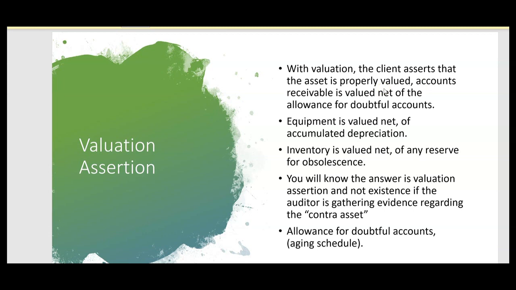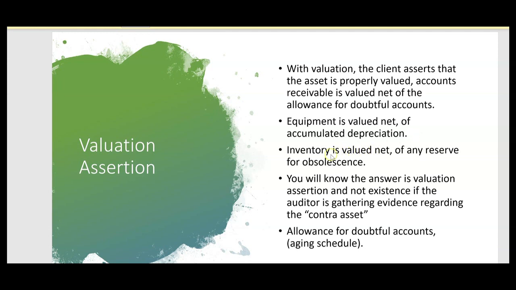And how is accounts receivable valued? It's valued net of the allowance for doubtful accounts. What about other assets? How are they valued? Well, equipment is valued net of accumulated depreciation. So if the question on the exam said the auditor is gathering evidence with regard to the contra asset, like accumulated depreciation of equipment or allowance for doubtful accounts with receivables, then the answer would be the valuation assertion is what the auditor is testing, not existence. Because valuation applies to the net amount. Existence applies to the gross amount of the asset.